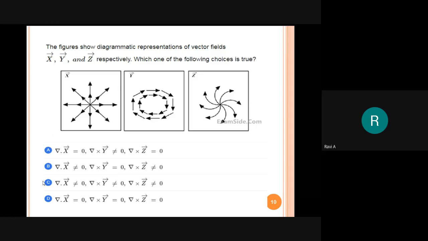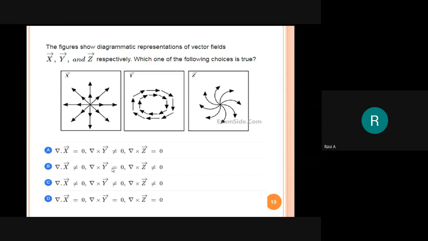In that, see the B option. B option we have del cross y is equal to zero. That is, it cannot rotate. Del cross y is equal to zero, that is the B option. It means that it cannot rotate.